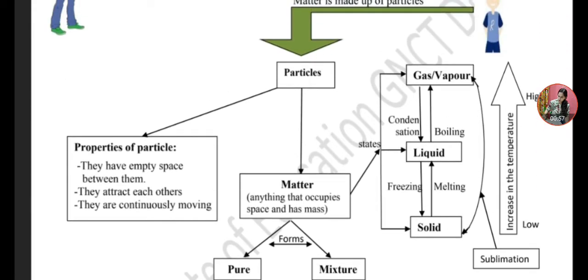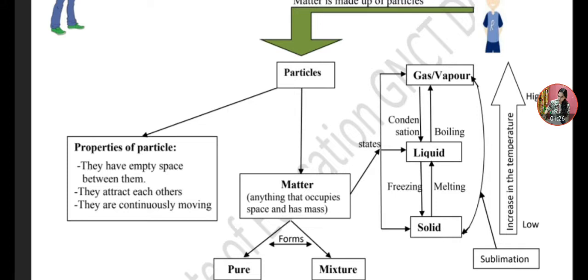What are the different states of matter, Gyan? There are three states of matter: solid, liquid and gas. If we melt a solid, it converts into liquid, and the process of changing liquid into gas is boiling. The process of converting gas into liquid is condensation, and liquid into solid is freezing. Gyan, name the process which directly changes solid into gas. That is sublimation. Very good.